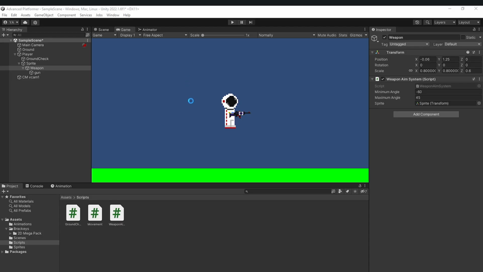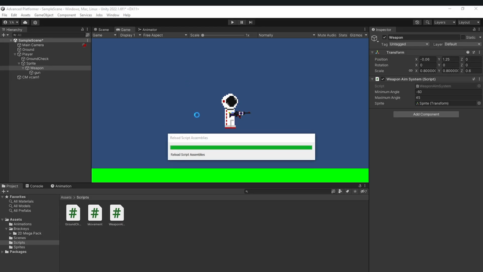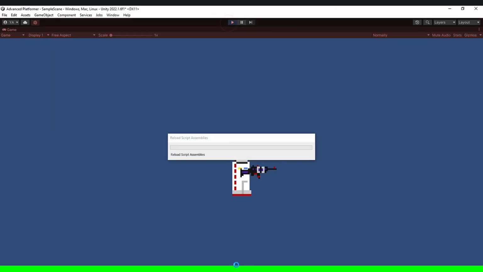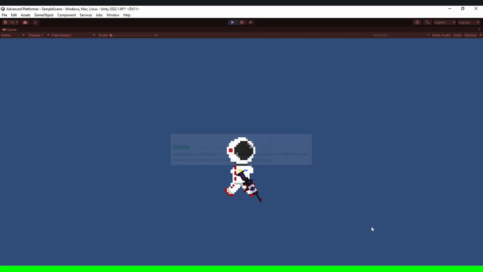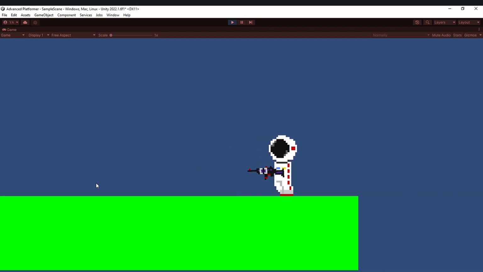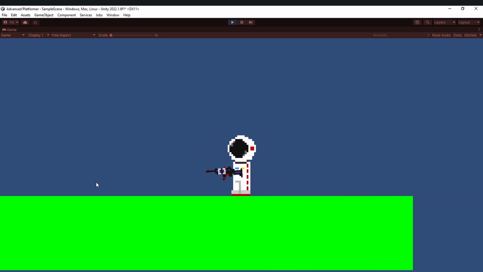So if I go under Unity, it's going to compile everything, and now there is nothing else that we want to do, because it's going to work now, and we should be able to change our direction by just using our mouse. If I run this, you can see that if I move my mouse to the other direction, my astronaut flips automatically, and I can keep moving in this direction while I am looking the other way. So I can move in reverse as well, and my looking is completely handled by the mouse.